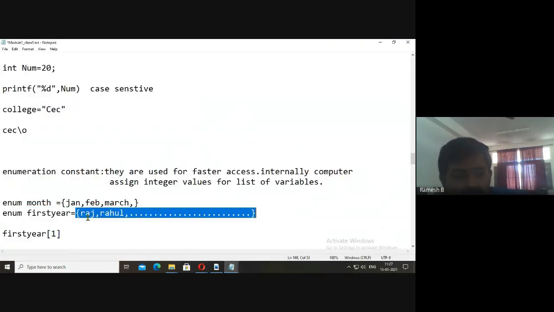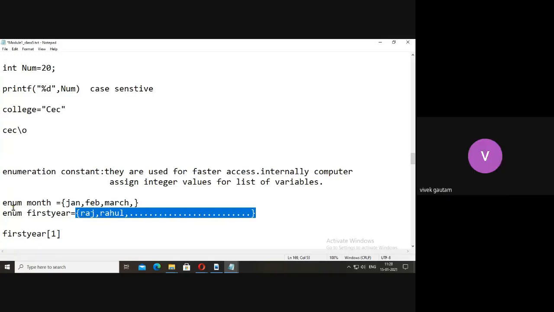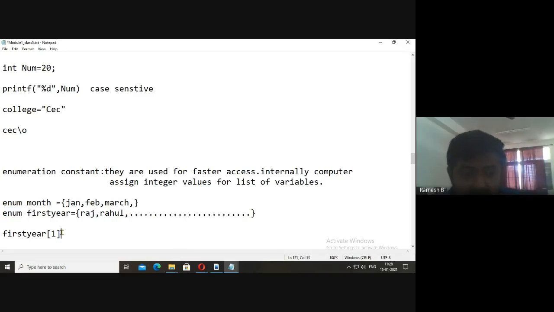Enumeration constants. If you want to access n number of values at a time, we may use enumerate. For Rahul, it is first year of 1. Okay. We may print like this. Printf. We are printing a string.